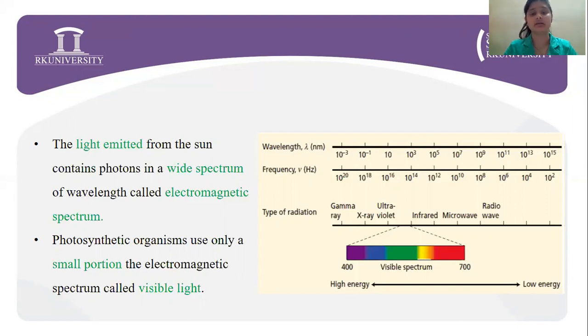Lesser the wavelength, greater the frequency and greater the energy according to Planck's equation. Right now, the photosynthetic organisms use only a small portion of this electromagnetic spectrum, which is called the visible light. Now, this is the PAR region, that is the photosynthetically active region, which ranges from 400 to 700 nanometers.